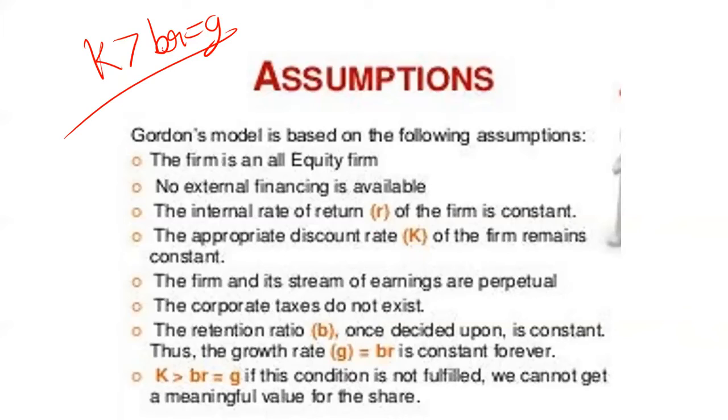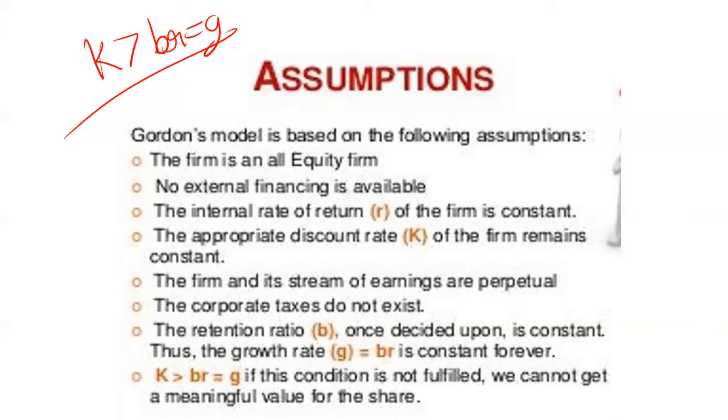So let's take a quick glance at the assumptions of the Gordon model, as they are very much important. It is based on all financing being done through equity mode. Then external financing is not done. IRR and K both are constant. Then the firm has a perpetual life. Then no tax exists.